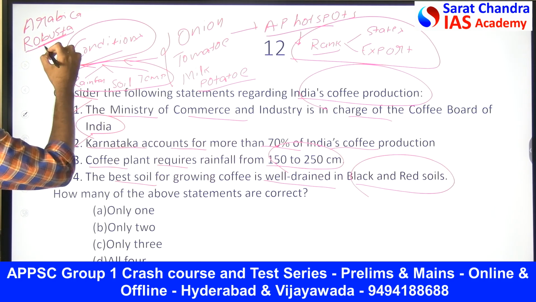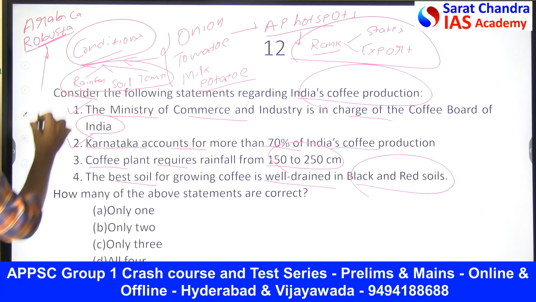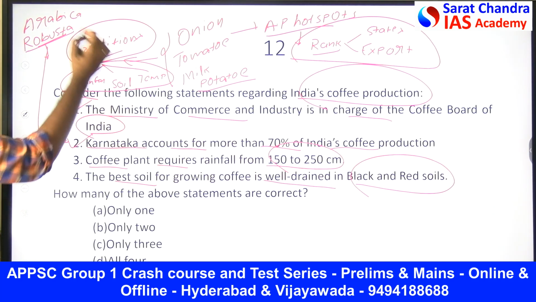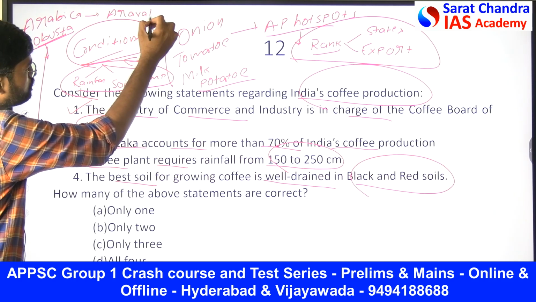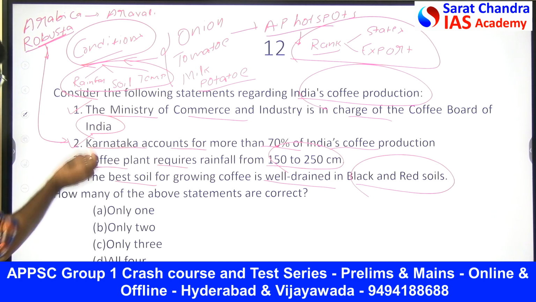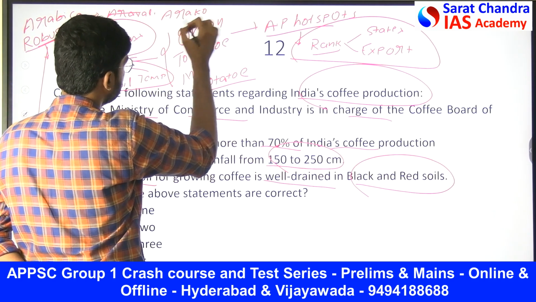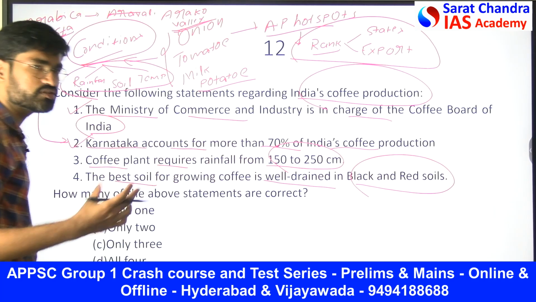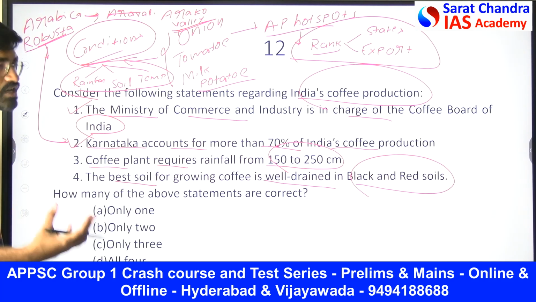So there are majorly two types of coffees. Karnataka is majorly producing Robusta coffee, about 70% of the coffee production comes from here. Then when it comes to Arabica, we have Aravali ranges. Sorry, not Aravali, it is Araku Valley. People who have visited Vizag have visited Araku Valley. In Araku Valley you can find the Arabica coffee which is majorly produced.